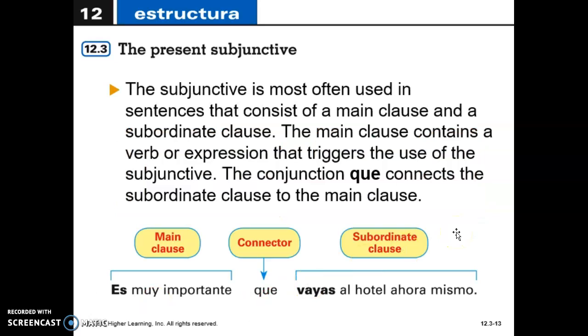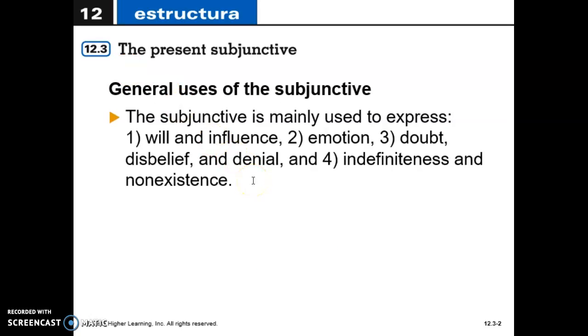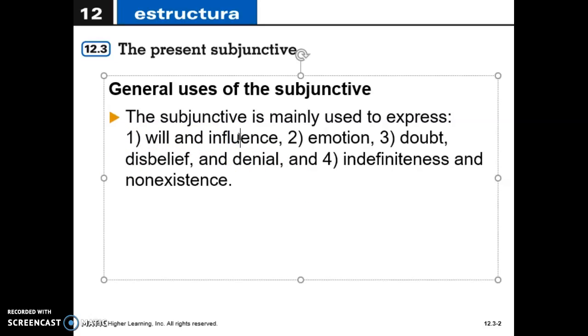So, the subjunctive is most used in sentences that consist of a main clause and a subordinate clause. The main clause contains a verb or an expression that triggers the use of the subjunctive, okay? And the conjunction que connects the subordinate clause to the main clause. So actually, let's go back to that statement over here. We are going to use these to express advice. That's why in here it says will and influence. I'm giving you advice. I'm hoping that you follow my advice.